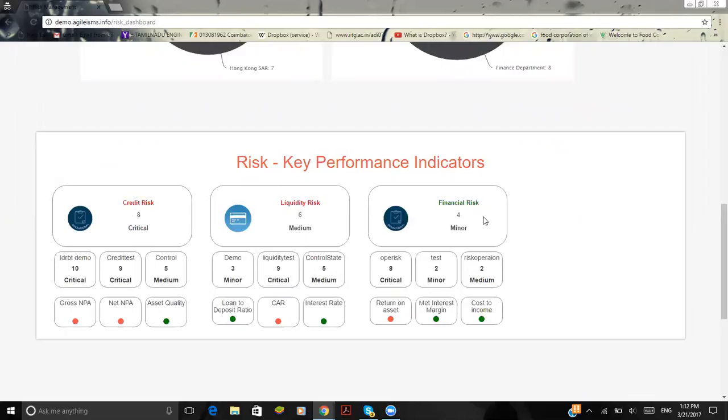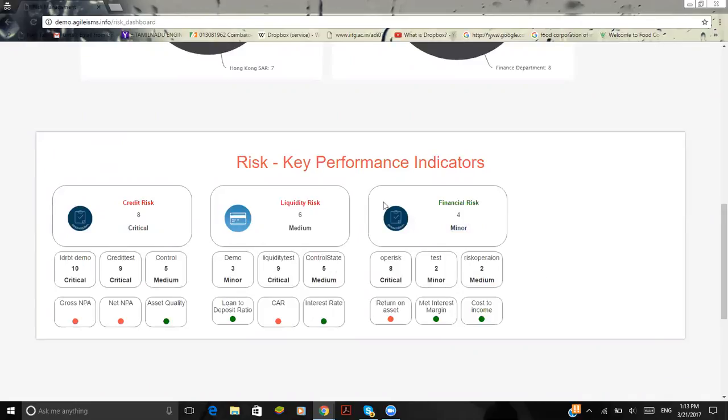This is my type of risk. This works upon key performance indicators such as return on asset, net interest margin, and cost to income. Based upon these key performance indicators, you'll get the score for the type of risk, and whether the particular risk is in the minor stage, medium stage, or the critical stage.